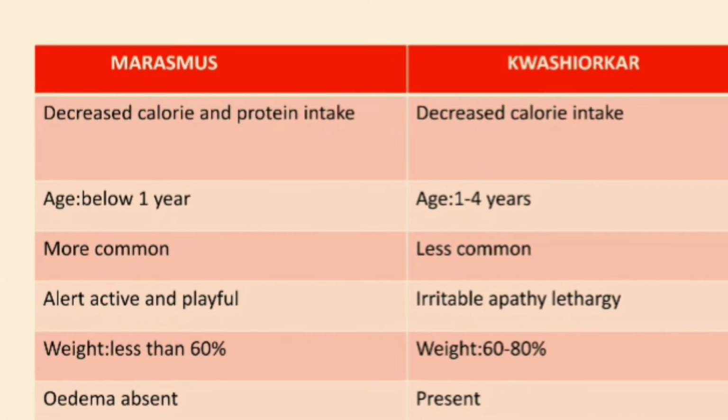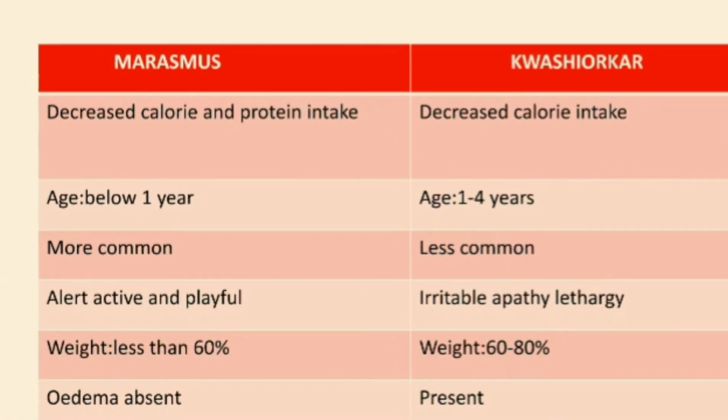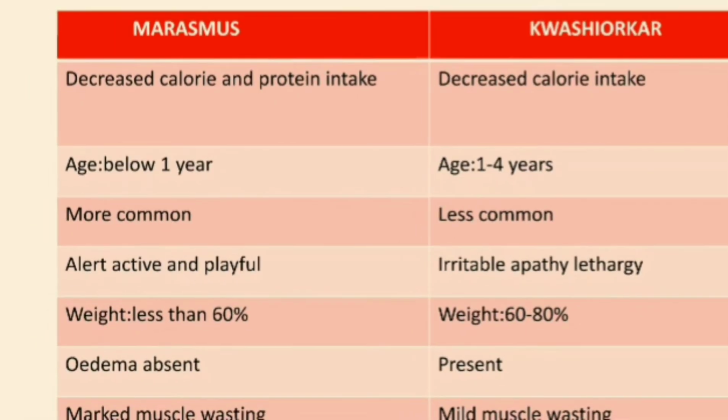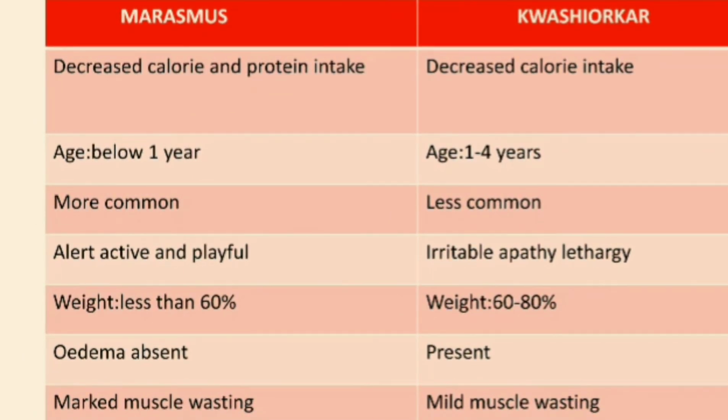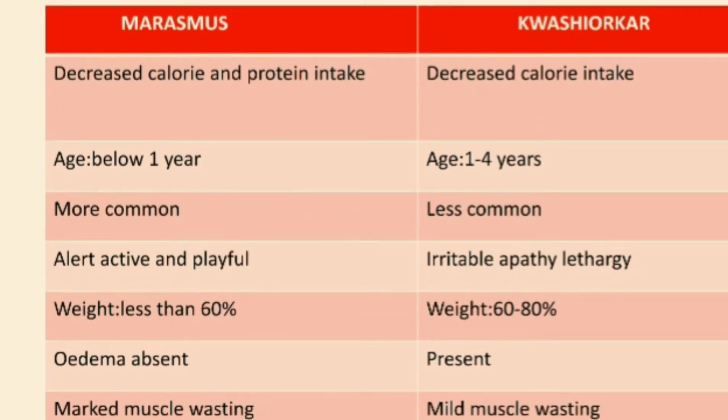Marasmus is because of decreased calorie and protein intake, but Kwashiorkor is because of only decreased protein intake. And the common presentation of marasmus is below 1 year, and Kwashiorkor is 1 to 4 years. Marasmus is very common, and Kwashiorkor is very rare. Nowadays, we don't see cases of Kwashiorkor at all. And I told you before, in marasmus, the child will have a perfect sensorium, the child will play, be alert, active. And in Kwashiorkor, there will be altered sensorium. The child can have either irritability or apathy and lethargy.